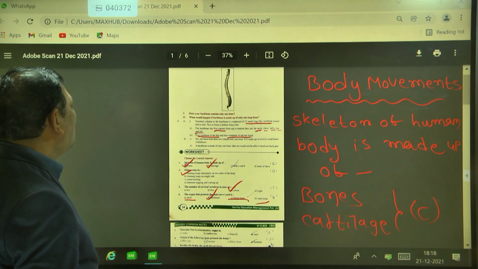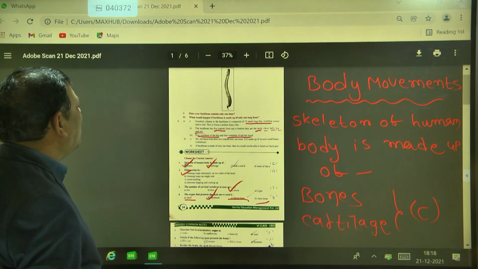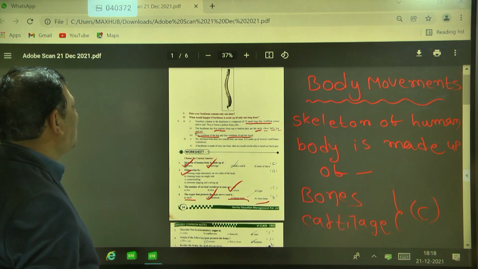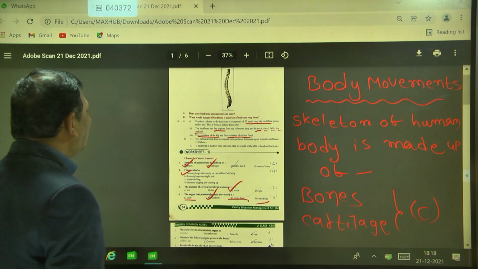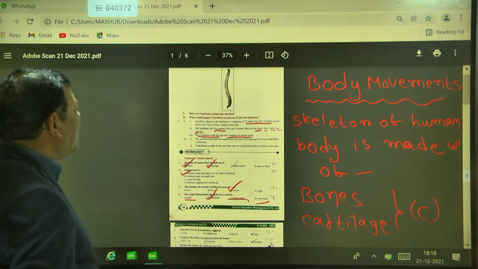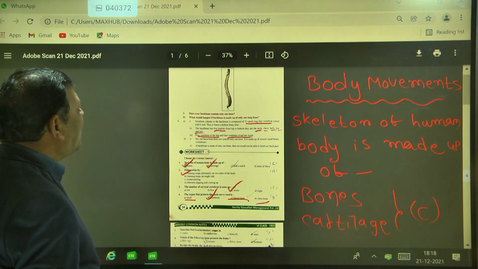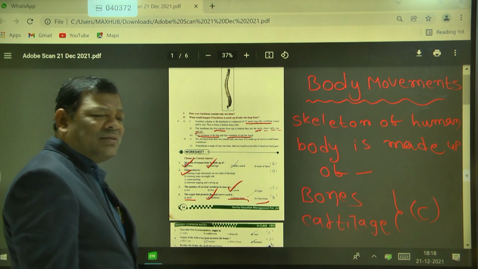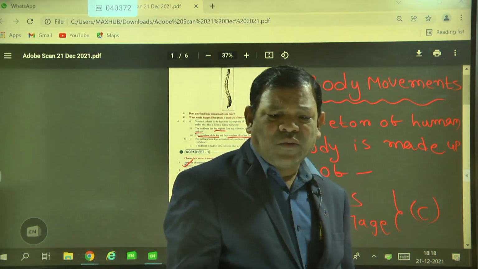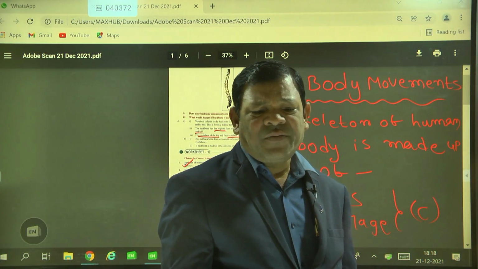No, our backbone does not contain only one bone. It is made up of several small bones called vertebrae. If the backbone were only one bone, we would not be able to bend our back. Is it clear? Yes.